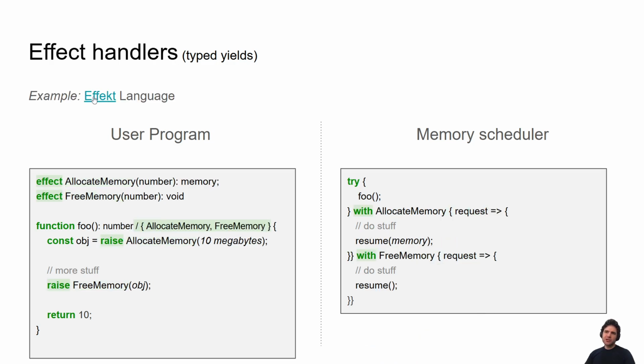Notably, there's a language called Effect, if you're more on the theoretical side of things and want to see languages that lean heavily into this system. The reason I mention it is because we're going to borrow some syntax from them. Instead of calling things exceptions, they call them effects. Instead of throws, they use the slash notation. Instead of throw here, they use raise. And instead of catch, they use with. We're just borrowing some syntax from them, which is why I talked about them.